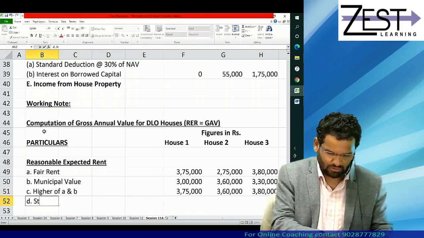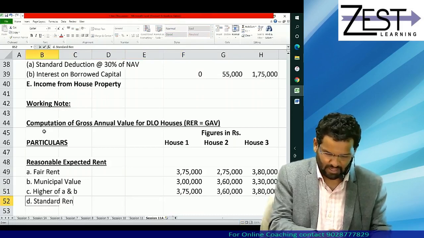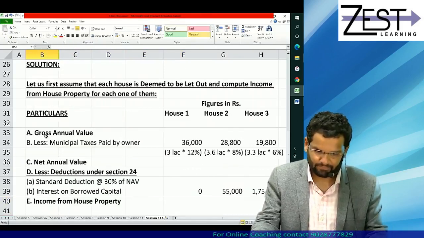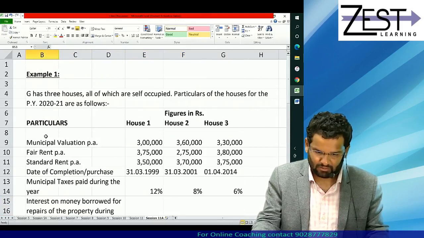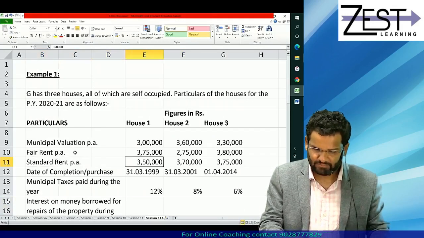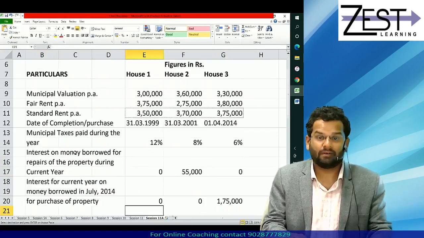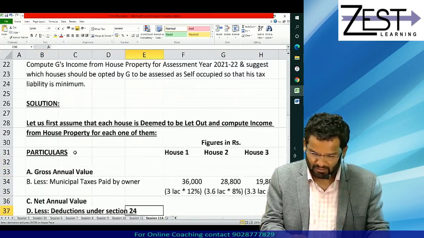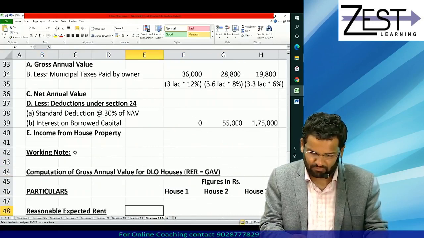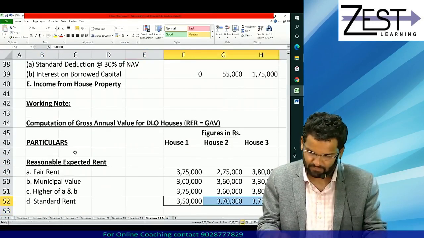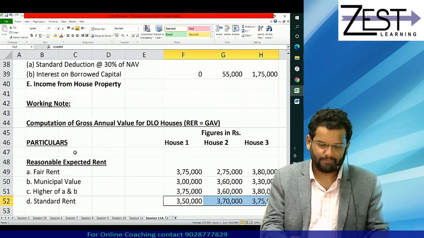Now go for standard rent. Check your standard rent is 3,50,000, 3,70,000 and 3,75,000. Correct?